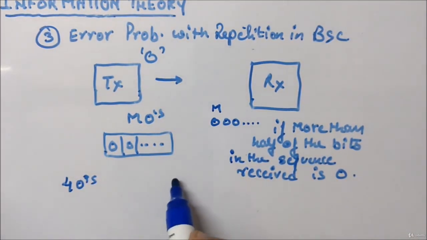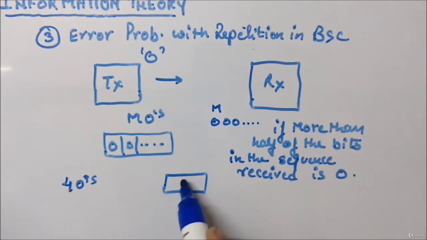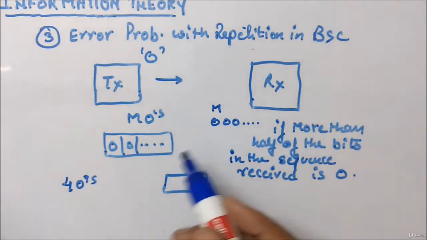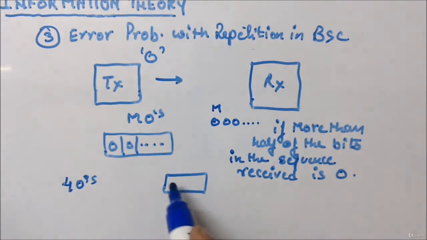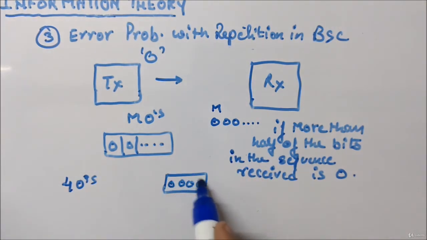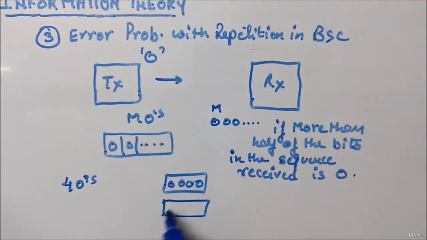Now when the receiver receives, due to noise it can receive some errors in the sequence, or it can receive all 4 zeros as well, or maybe some of the bits are in error, or it receives something like this.